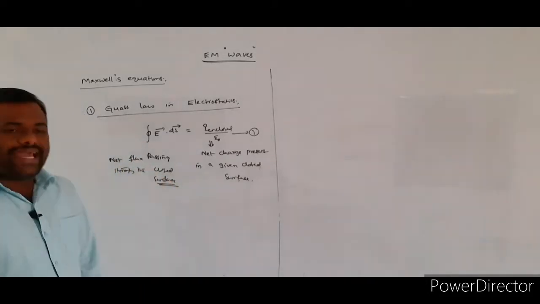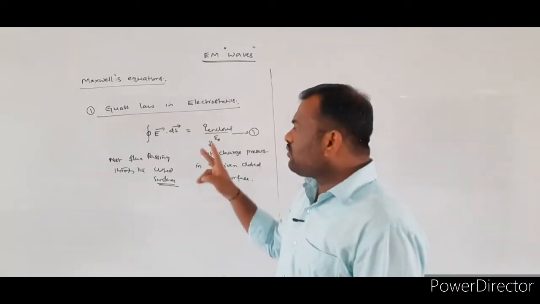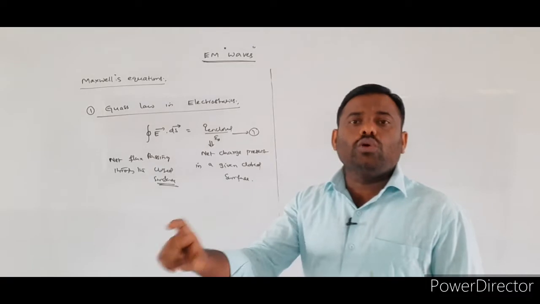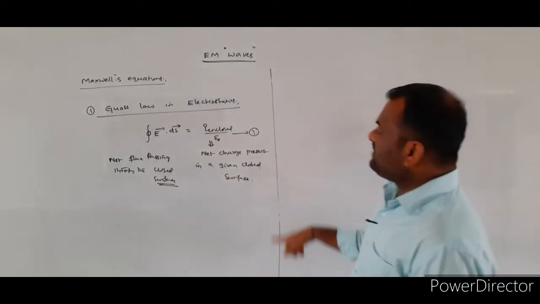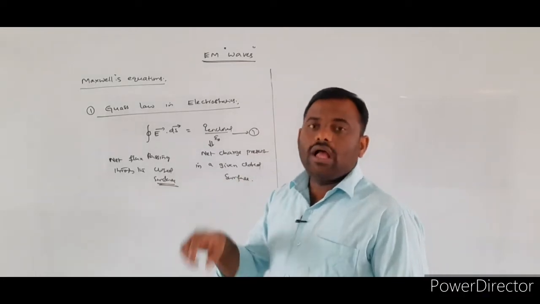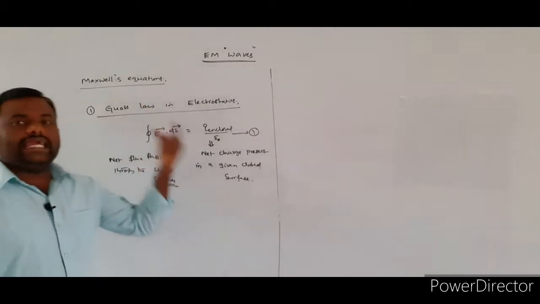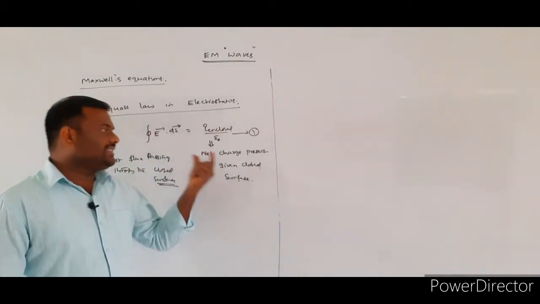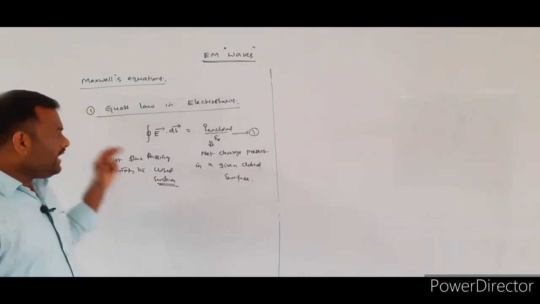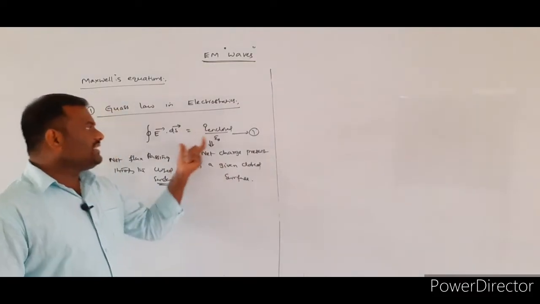So according to Maxwell's first equation, he relates two physical quantities. What are the two physical quantities? The net flux which is passing through a given closed surface depends upon the net charge which was present in the same closed surface. So according to Maxwell's first equation, he explained the two physical quantities, that is, the net charge present within the closed surface as well as the net flux passing through the same closed surface.